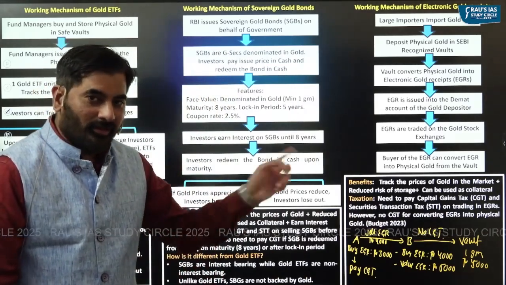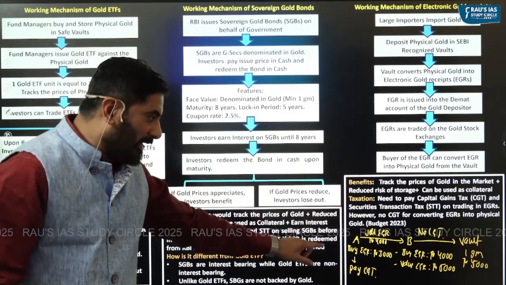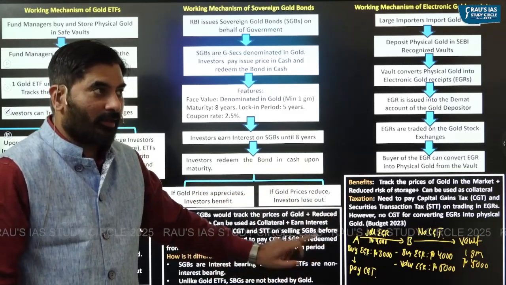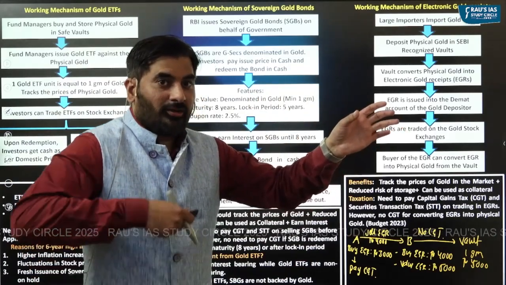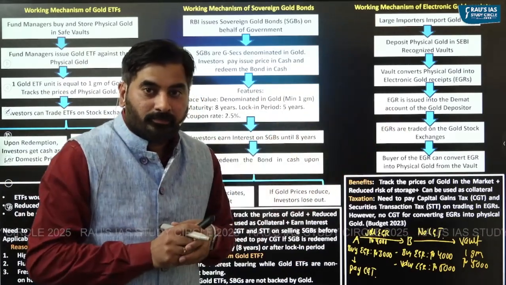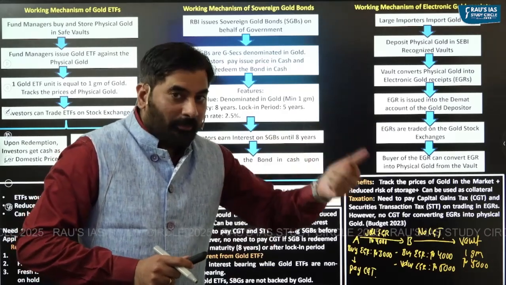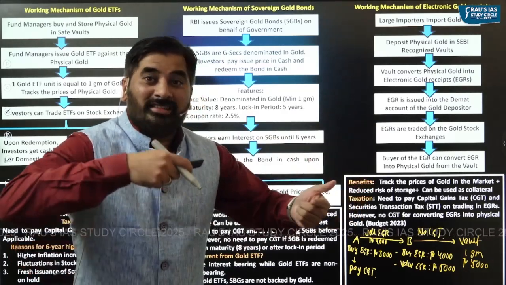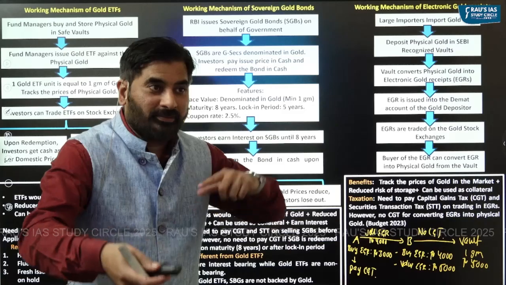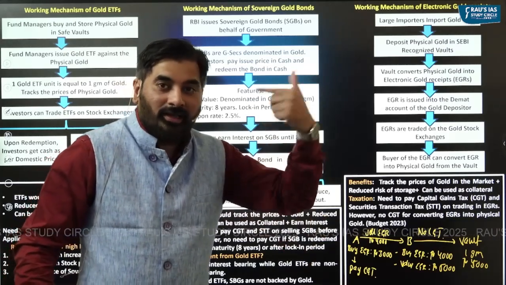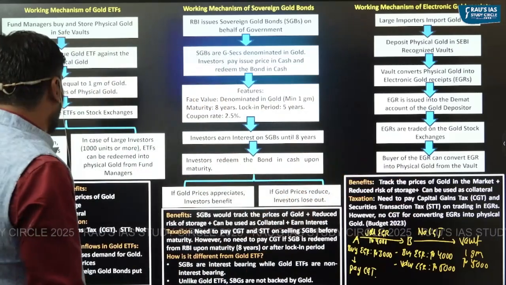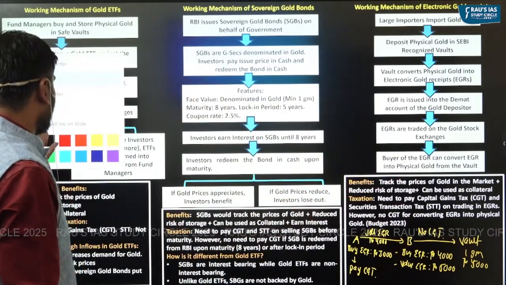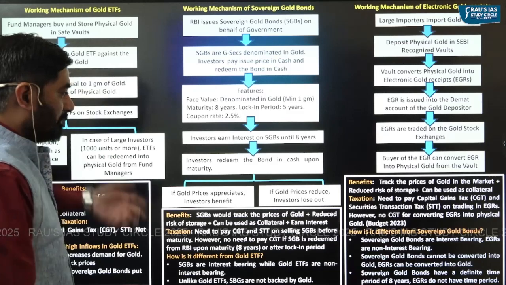So can you see, in this particular situation, A pays capital gains tax because he's selling the electronic gold receipts, and on that sale he's making profit. B does not pay capital gains tax because he is not selling the electronic gold receipts, rather he is converting electronic gold receipts into physical gold. So that is important aspects related to taxation.